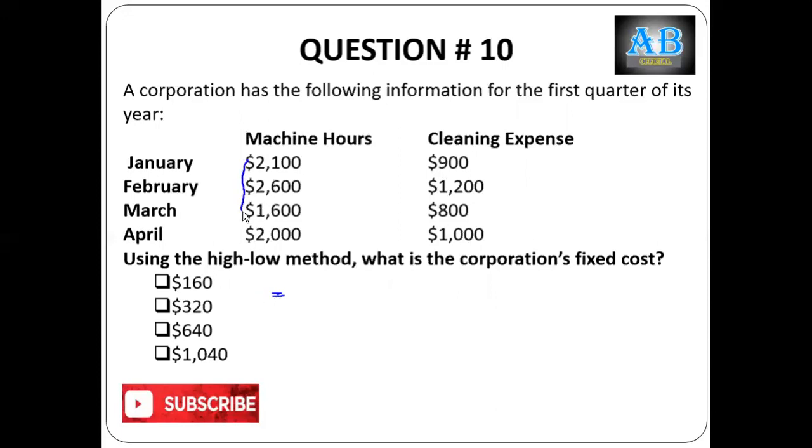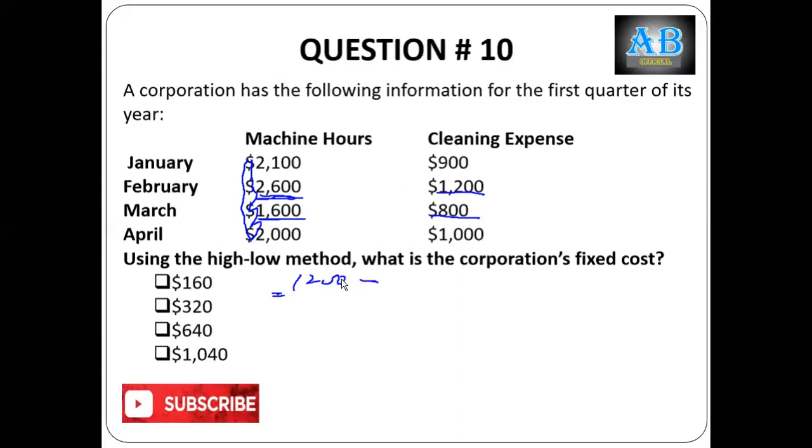Sorry, this should not be the sign here. This one. Higher activity level is 2600, and the lower activity level is 1600. So February activity level is highest and the lowest is March. So these are the two costs relevant to this. So 1200